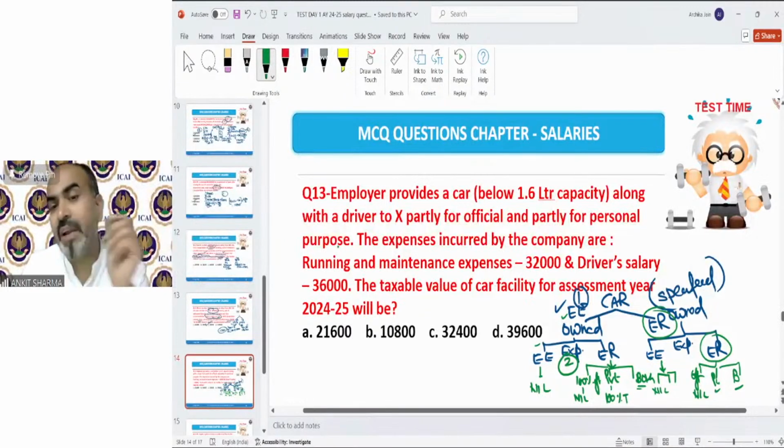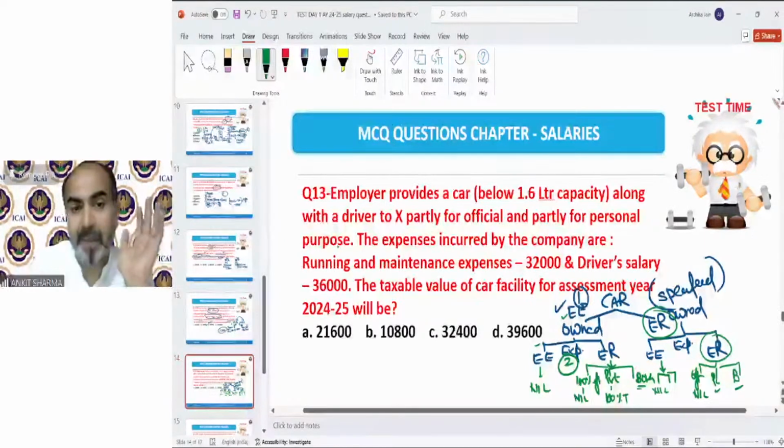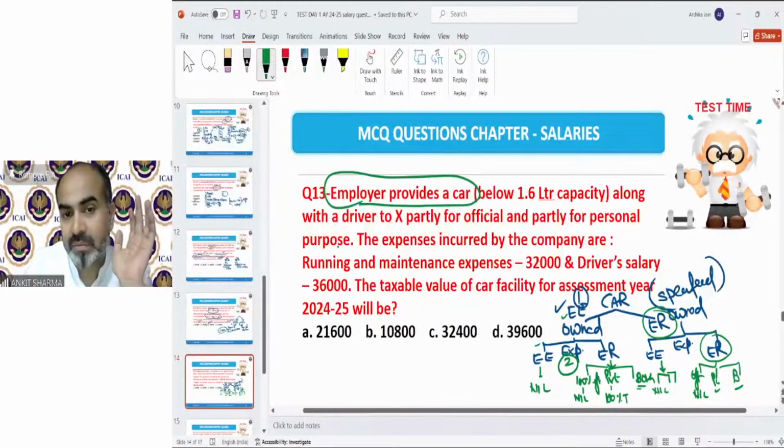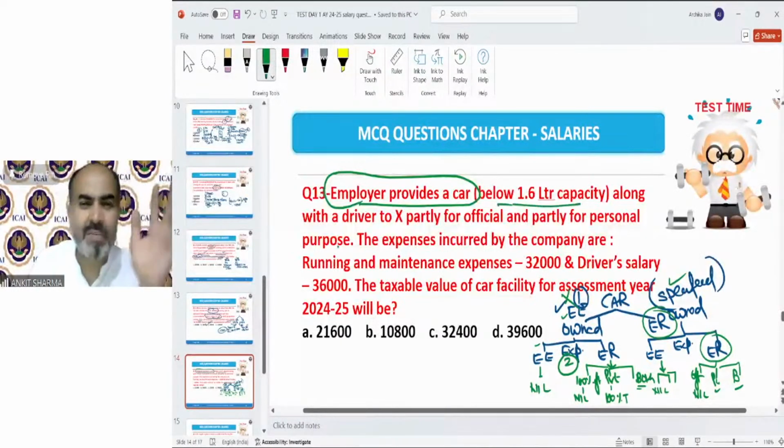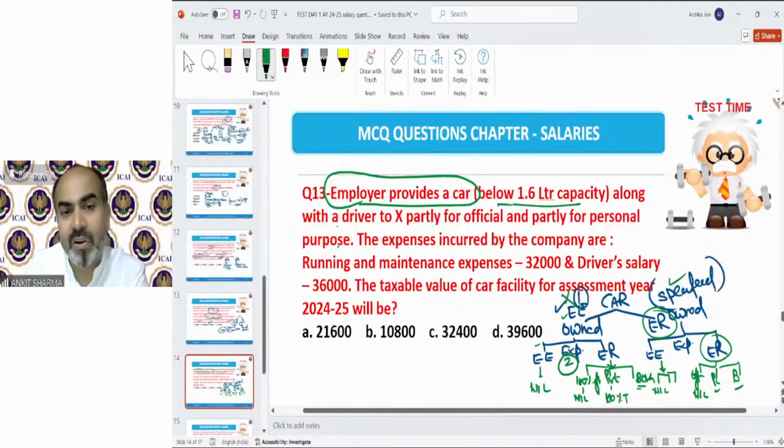So now, first of all, I need to find out which case it falls in. Employer provides a car. So this first case has gone away. We just need to focus on the second case. Car is provided by the employer. Capacity is 1.6 liter below. So that 1800, 2400, that case. Along with a driver also there. So driver salary, 900 rupees, or as the case may be. Partly official, partly personal. So you can see the car is owned by employer and also expenses paid by employer, and car is used for official and personal purpose both. So this provision is applicable.